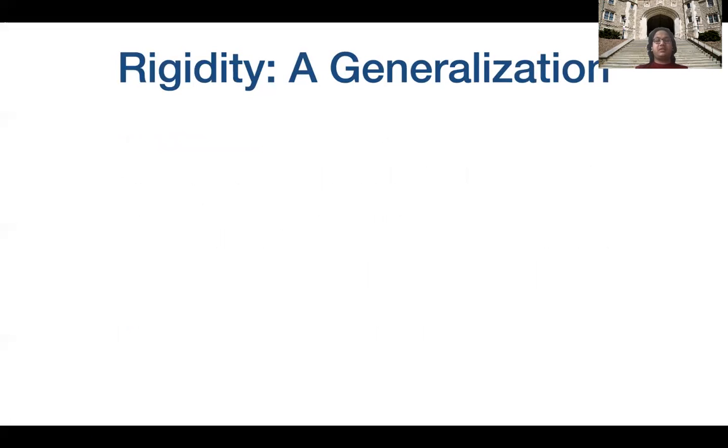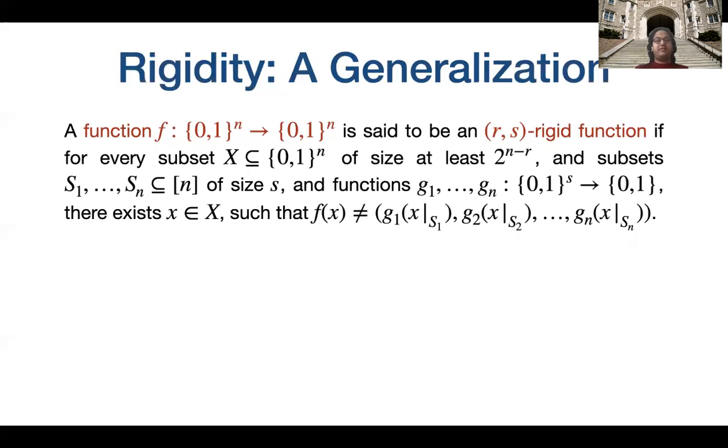Based on the above observation, we extend the definition of rigidity to general functions. Now, we say that a function f, which takes in as input n bits and outputs n bits, is said to be an (R, S) rigid function if the following holds.